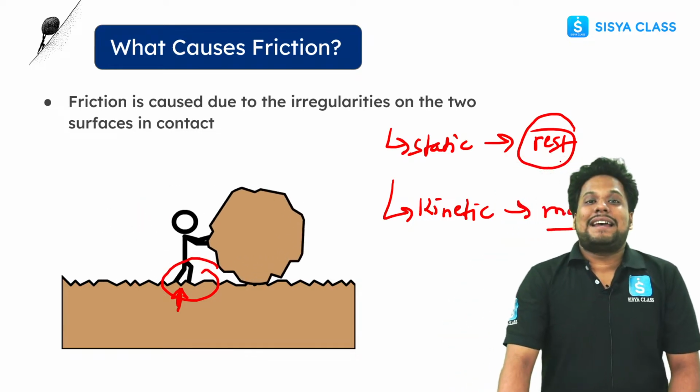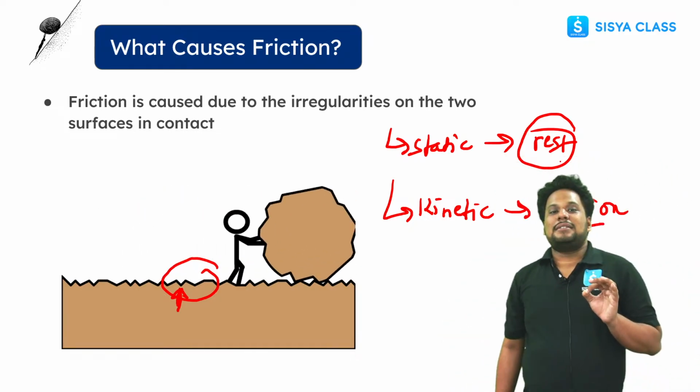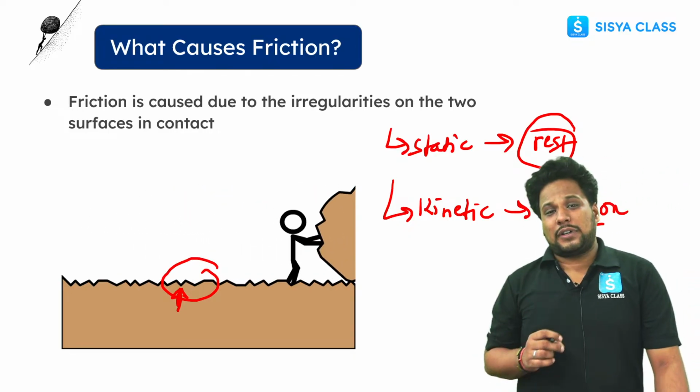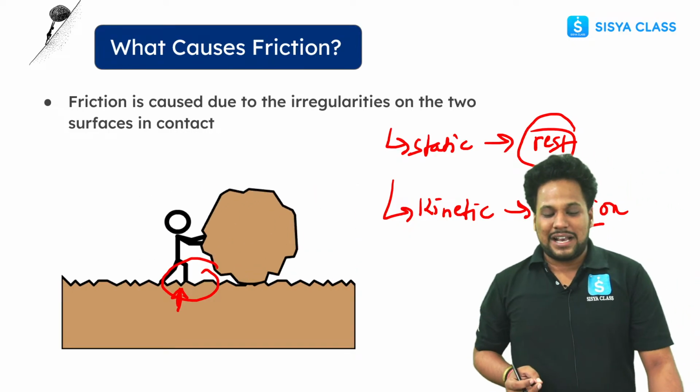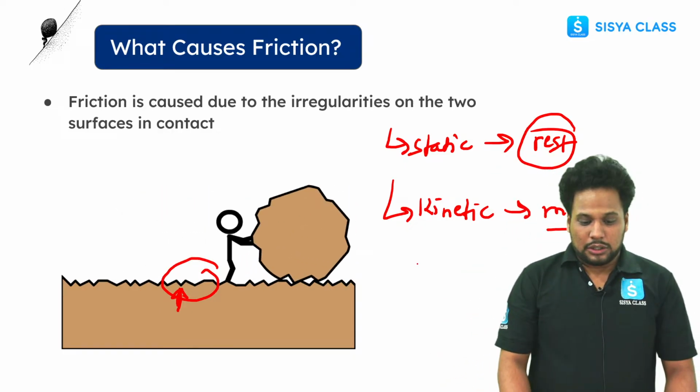When an object is at rest, at that point of time the friction which occurs on an object is known as static friction. और जब object motion में होता है, at that point of time the friction which occurs on an object is known as kinetic friction. Okay, this is clear? Okay.